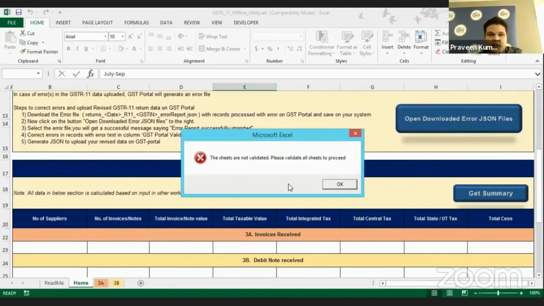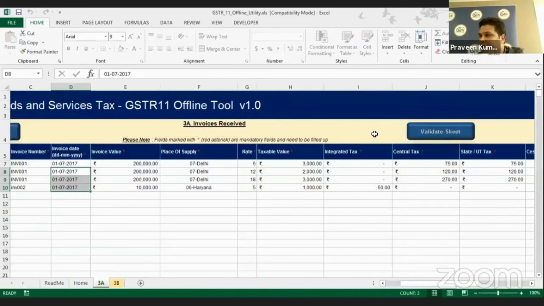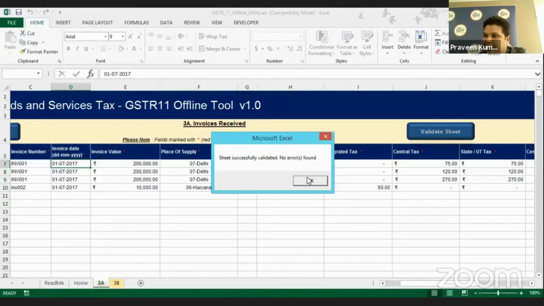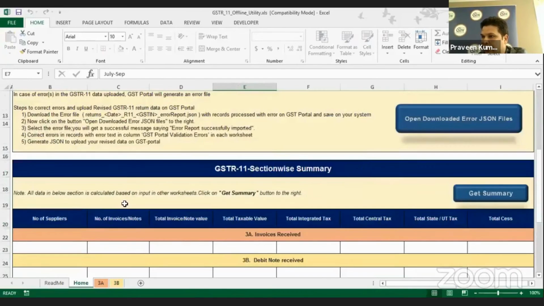It will show you that the sheet is not validated again. So you have to go back. If any sheet is not validated, it has to be validated again, because I copy pasted the date and corrected the date. I have not validated the 3A. That's why it was asking me to do the validation again.